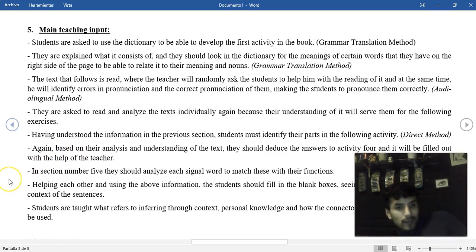In section number 5, they should analyze each signal word to match it with its function. In activity number 5, I'm going to have my students scan the text for signal words and match them to their function.